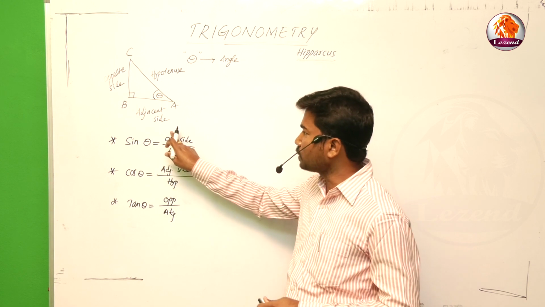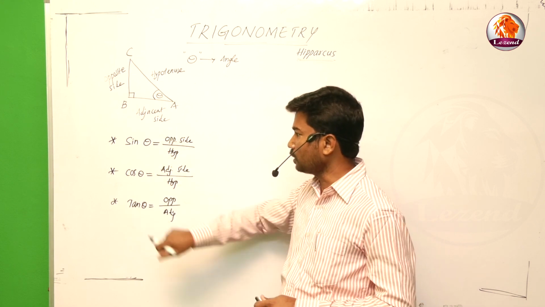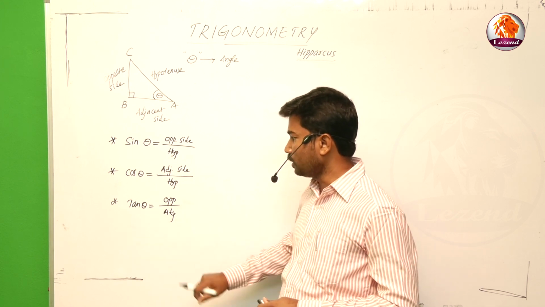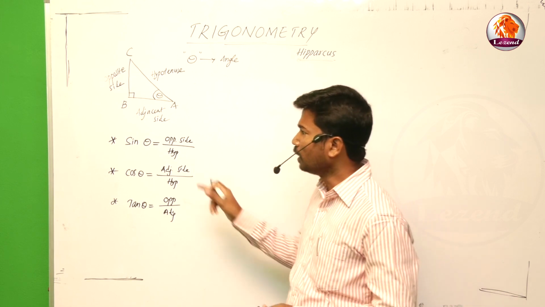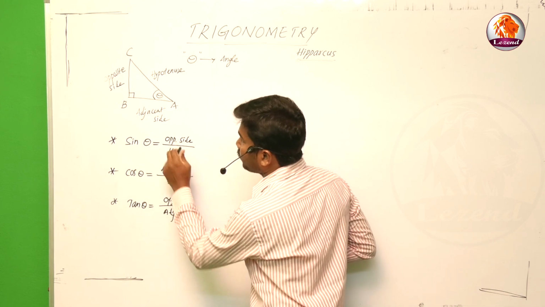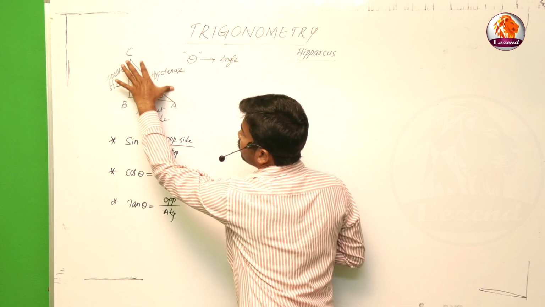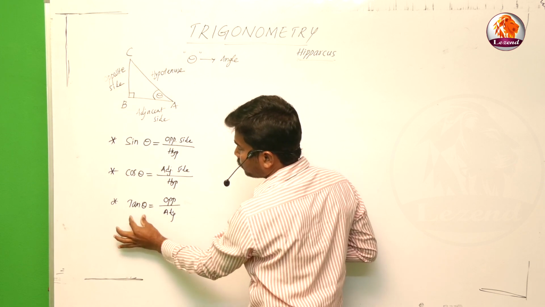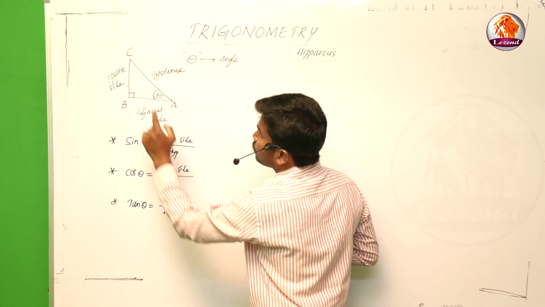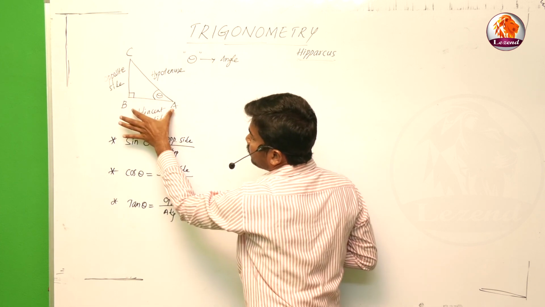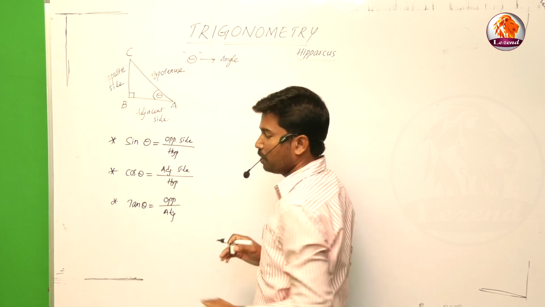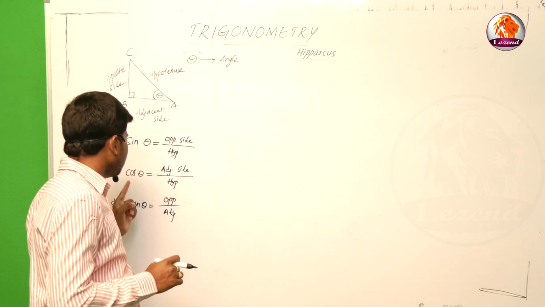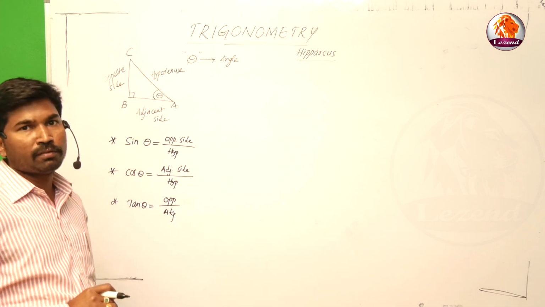Sin is nothing but opposite side by hypotenuse. Cos is nothing but adjacent side by hypotenuse. Tan is nothing but opposite side by adjacent side. In this case, sin theta is equal to, what is the opposite side here? BC by AC. Now cos theta is equal to adjacent side AB by AC. Tan theta is equal to opposite side BC by adjacent side AB, so BC by AB. Now we have sin theta, cos theta, tan theta, the three fundamental trigonometric ratios.